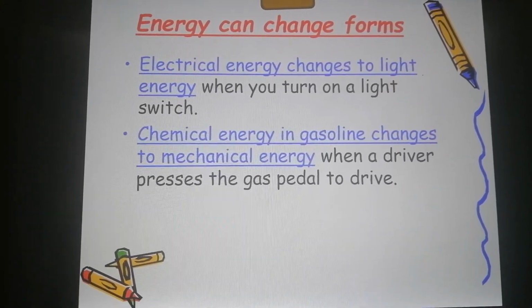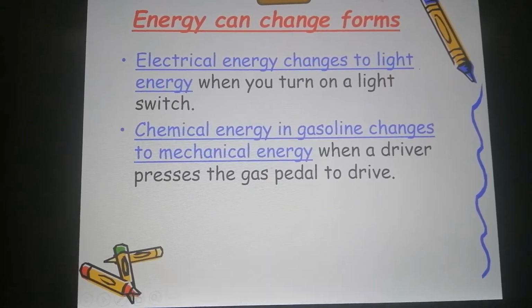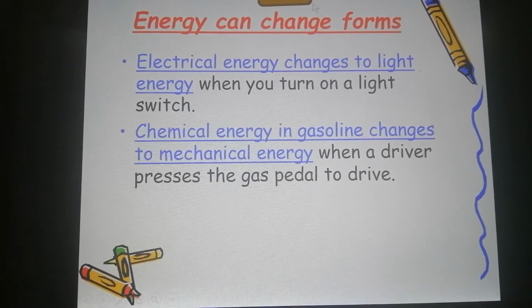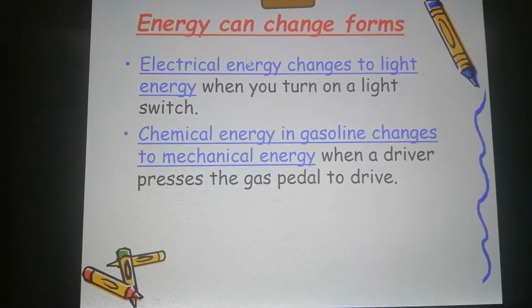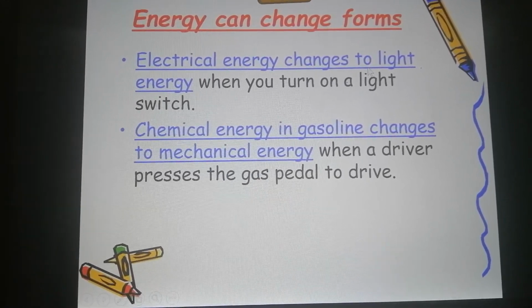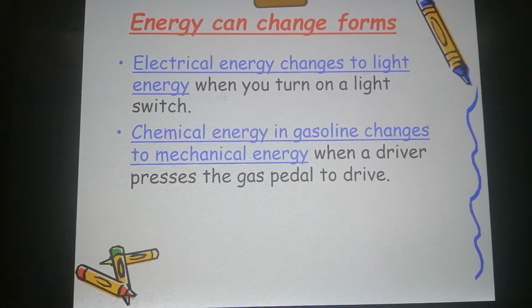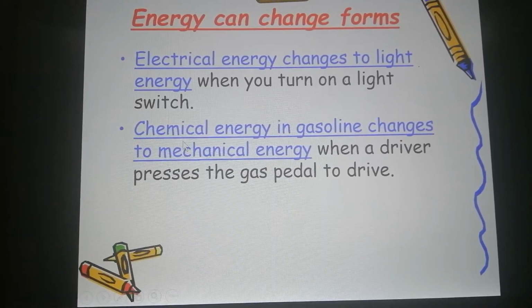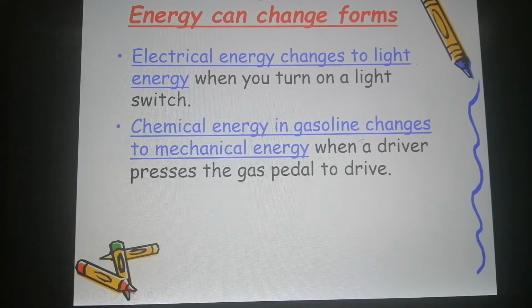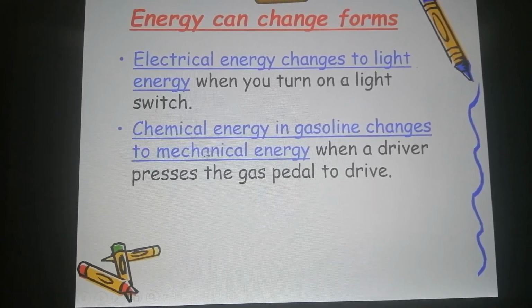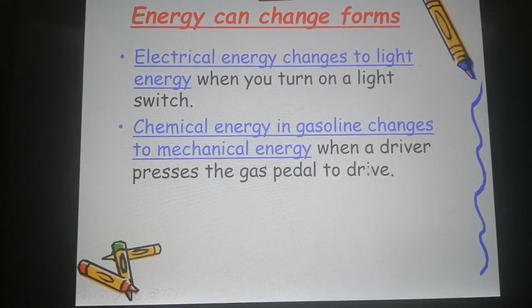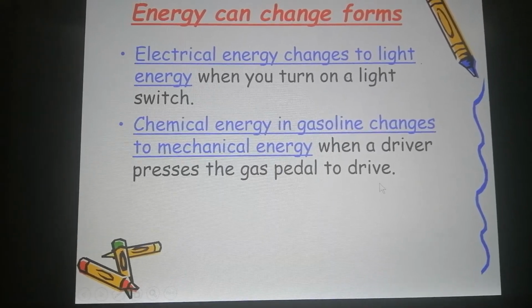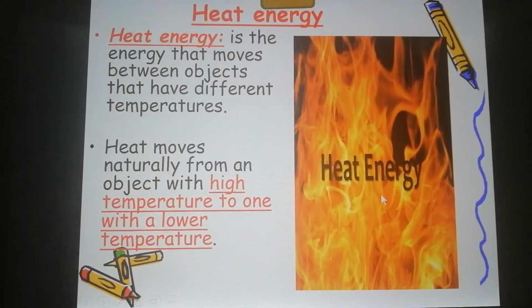Okay, for example, here also this is the explanation for the photos. Electrical energy changes to light energy when you turn on or switch the light on. Chemical energy in the gasoline we put in the car changes to mechanical energy when the driver presses on the gas pedal of the car to drive.